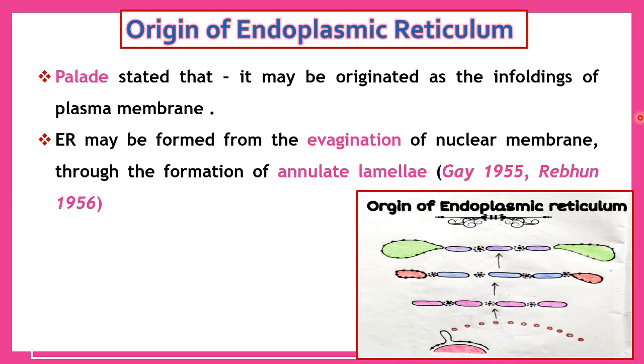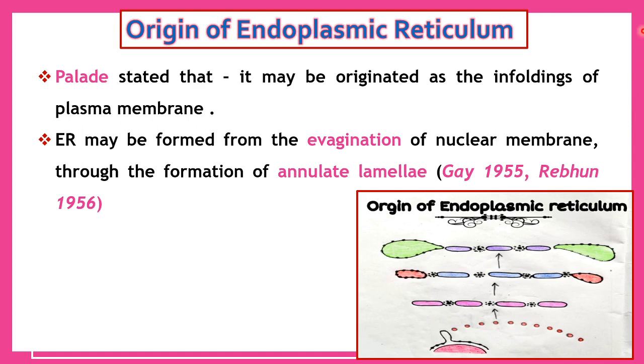Origin of endoplasmic reticulum. Different scientists explain different mechanisms of the origin of the endoplasmic reticulum. Among them, Watson demonstrated that the continuity of the nuclear envelope may develop into endoplasmic reticulum. Later, Porter and Mercado considered that the endoplasmic reticulum may be an extension of the nuclear envelope. The nuclear envelope has minute pores, and these pores develop into the endoplasmic reticulum.